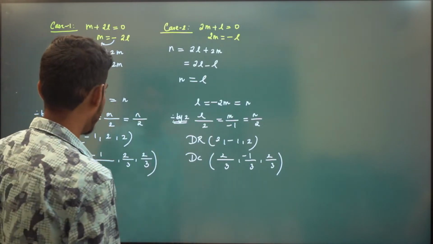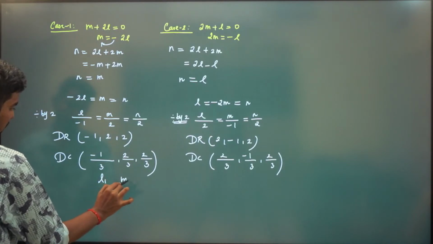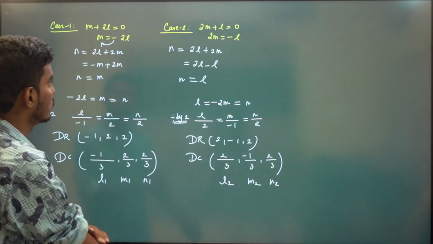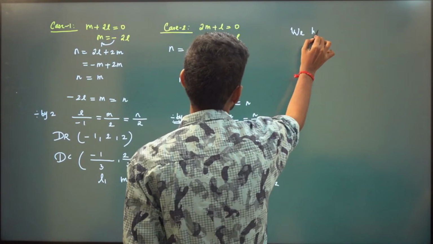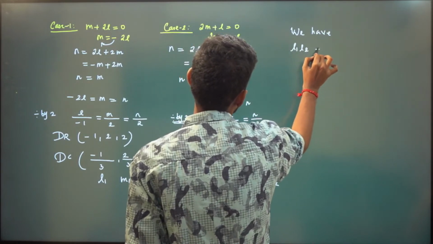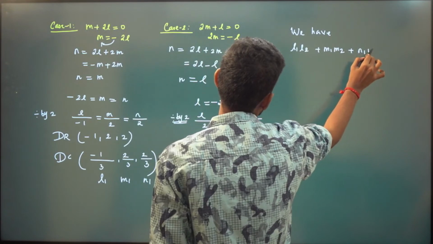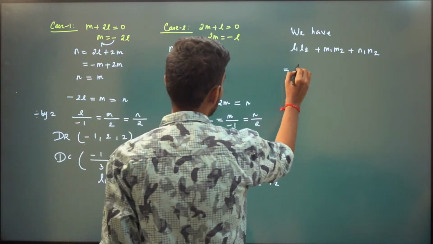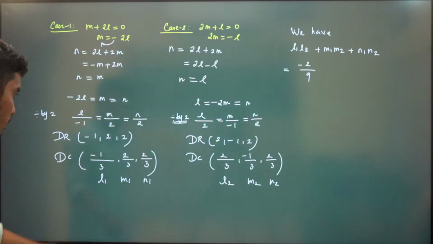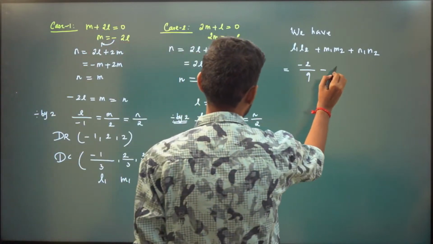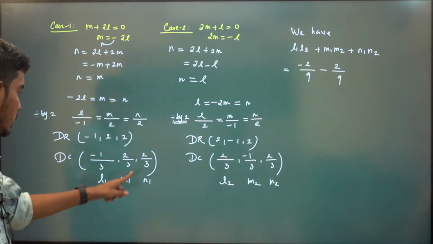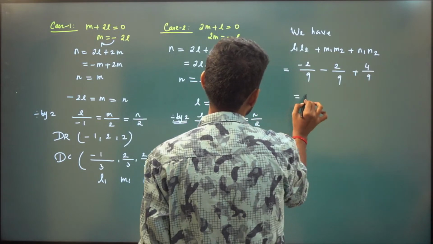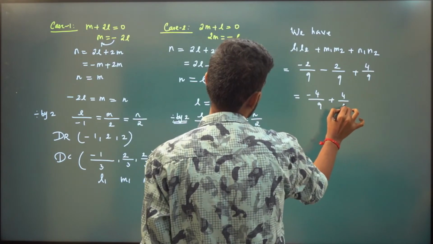Now you make a dot product, right? This is our l1, this is our m1, this is our n1, this is our l2, this is our m2, this is our n2. So we have l1 l2 plus m1 m2 plus n1 n2. Now what is l1 l2? Minus 1 by 3 times 2 by 3, so it is minus 2 by 9. m1 m2 is 2 by 3 times minus 1 by 3, minus 2 by 9, right? n1 n2 will be 4 by 9. So this is minus 4 by 9 plus 4 by 9, which is 0.